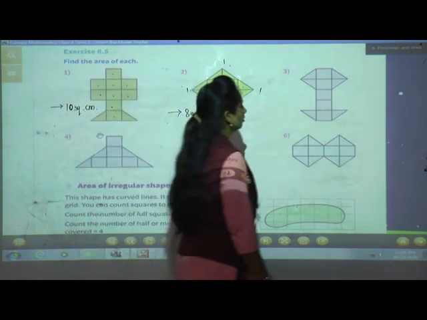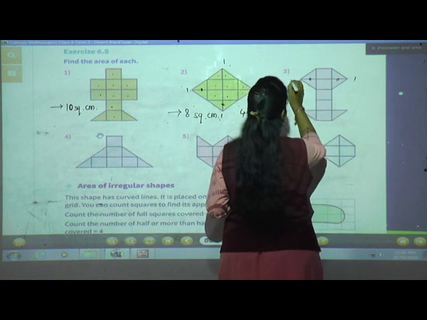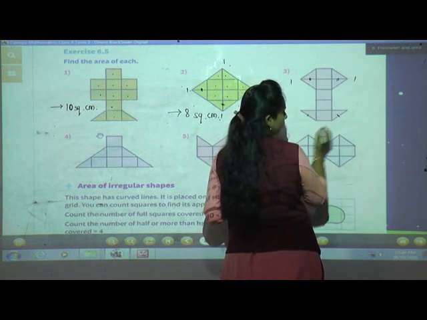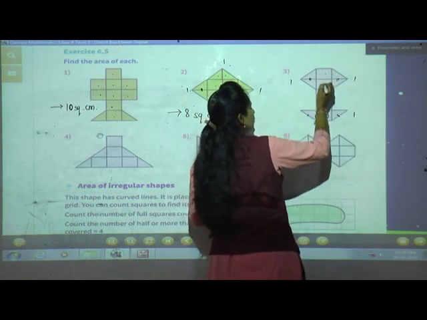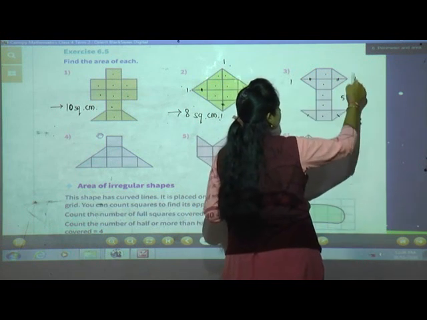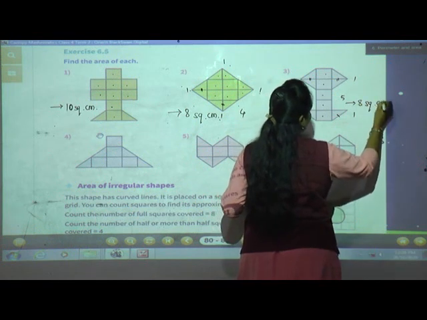See the third one. See, these 2 halves mean 1. These 2 halves mean 1. Now here and here 1 half is there, means this is also 1. Now we will count the remaining. 1, 2, 3, 4, 5. 5 are there. 5, 6, 7 and 8. What is the answer here also? 8 square centimeter.